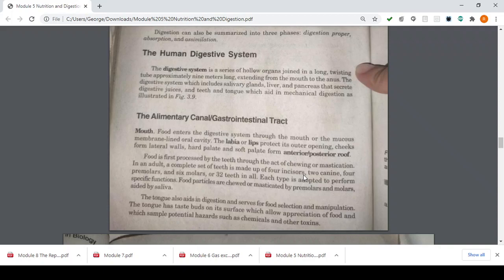The tongue has taste buds on its surface which allow appreciation of food and sample potential hazards such as chemicals and other toxins. So, if it is not edible, kids, our tongue rejects it. It is due to our taste buds.